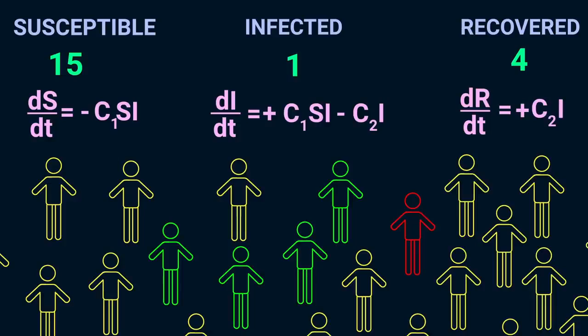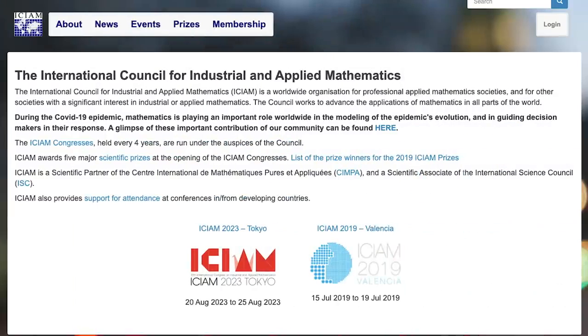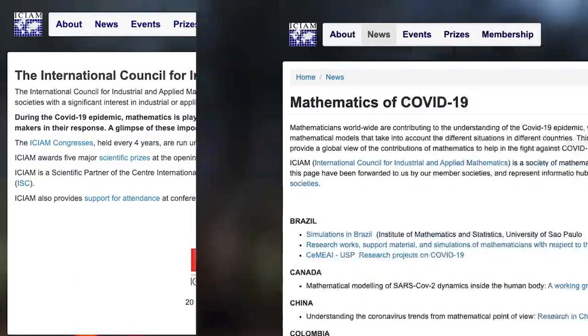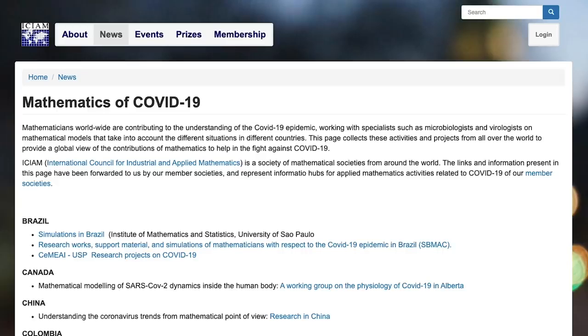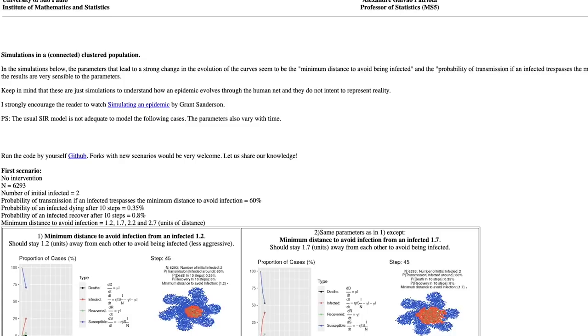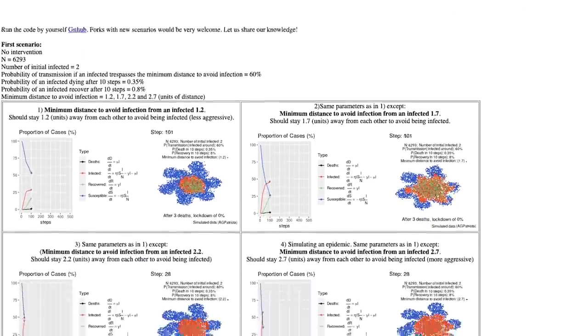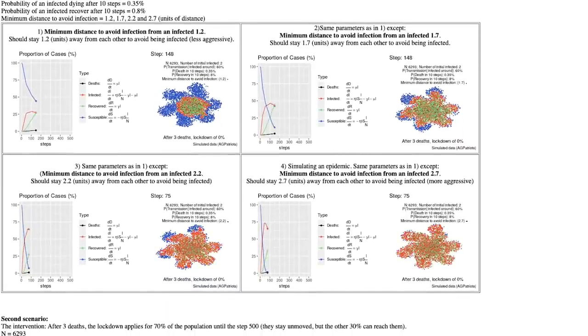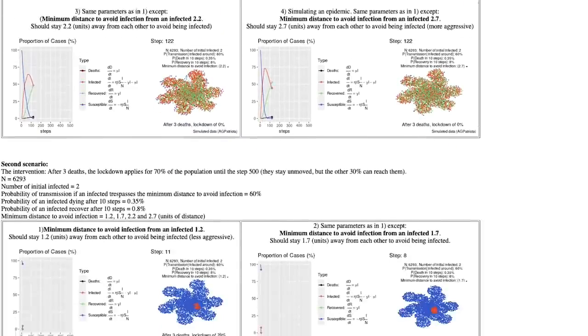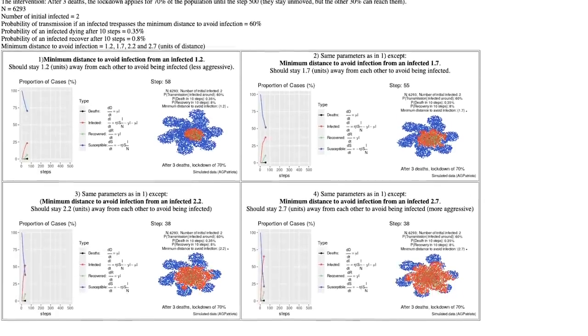If you go to the website for the International Council for Industrial and Applied Mathematics, there's a page on the mathematics of COVID-19, showing the simulations and models that mathematicians are creating to understand the spread of this virus in different parts of the world, where you'll find equations just like we saw.